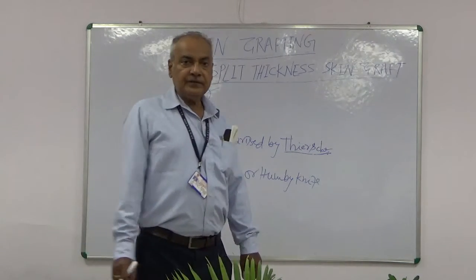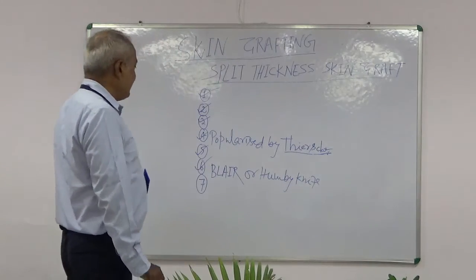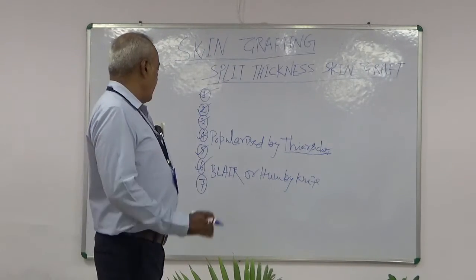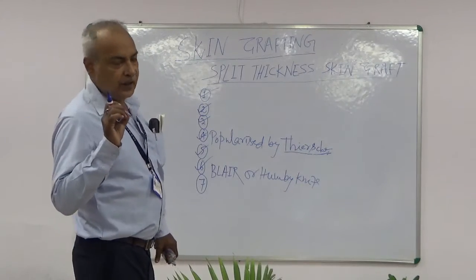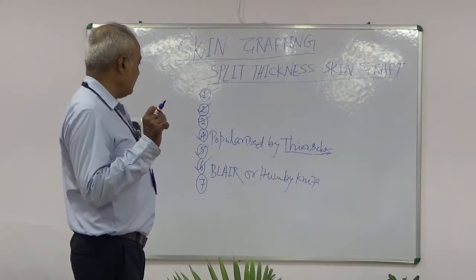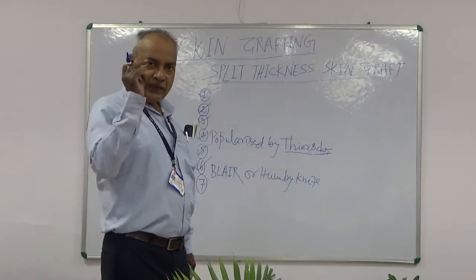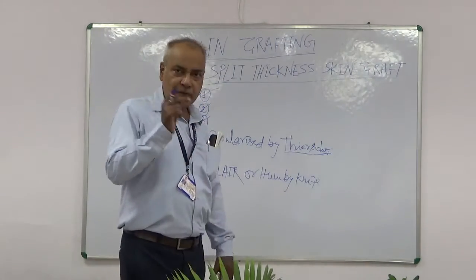Larger areas can be grafted by making mesh of this available graft with help of a machine known as a spreader. We put that small piece of graft in a spreader.